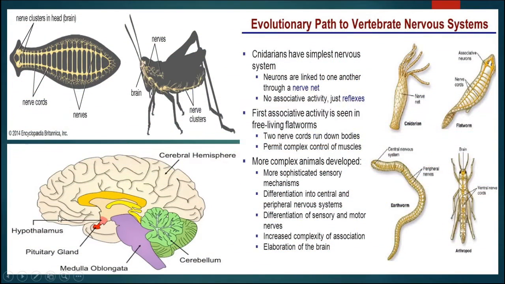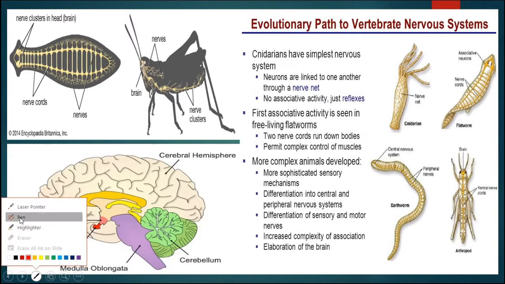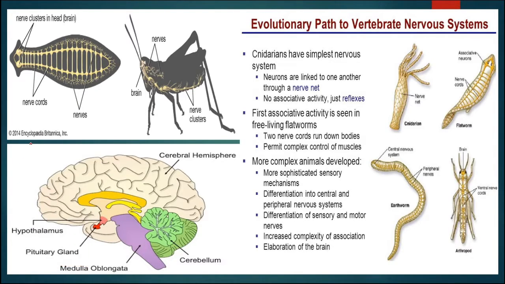In this slide we can see different organisms having different types of nervous system. In the simple organisms, invertebrates etc., it is very simple, whereas it becomes complicated in the well developed organisms. For example, in cnidarians like hydra, it is very simple and neurons are linked to one another through a single nerve net like structure, and they are only associated with reflexes. So this is a very simple type of nervous system.